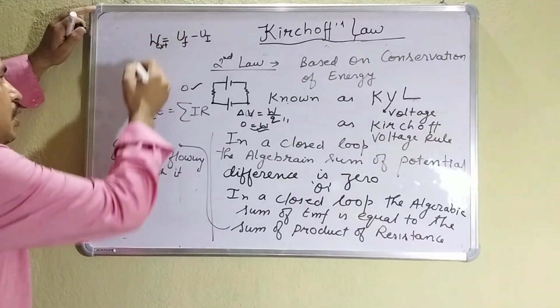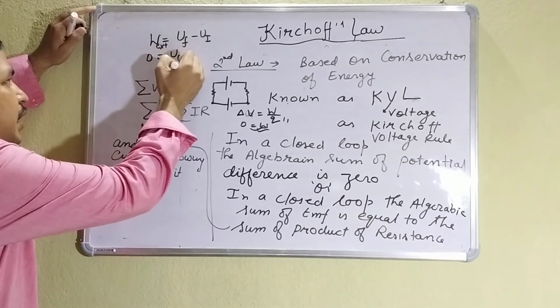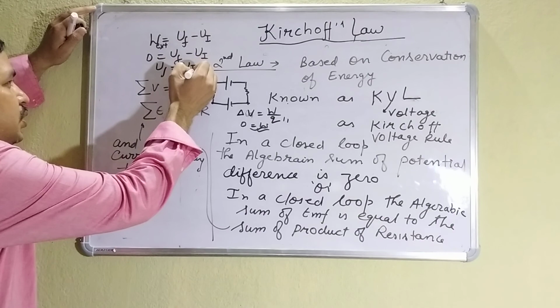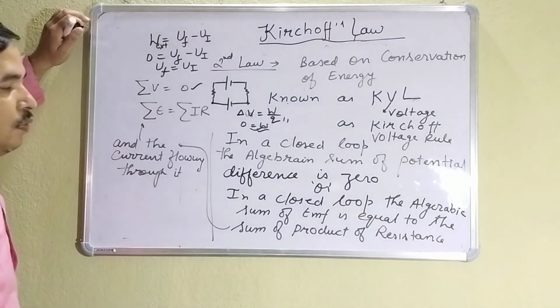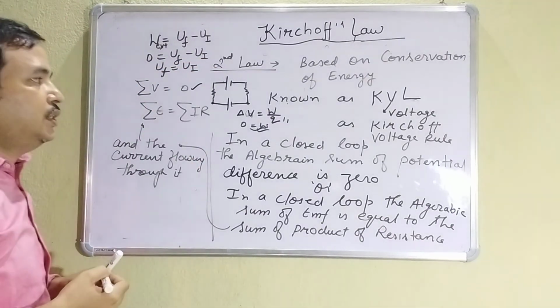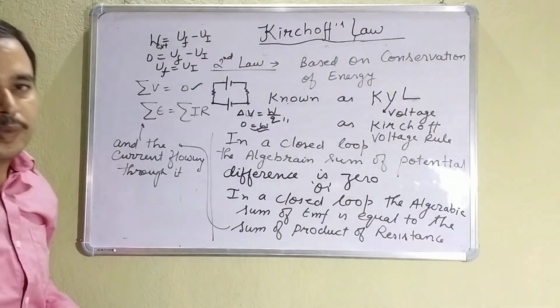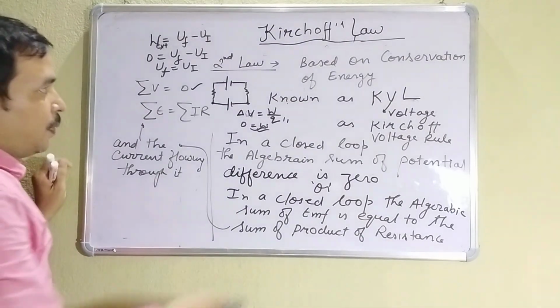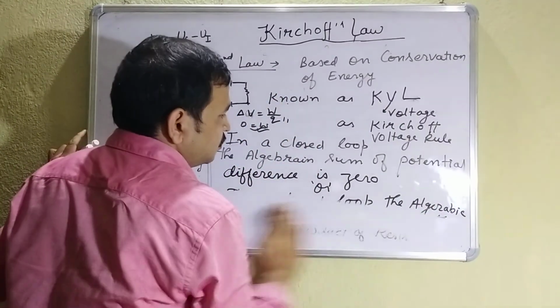So if this work done is 0, final potential energy is equal to initial potential energy. Means there is no change of potential energy, so energy is conserved. That is the meaning of this law. Okay, all the things we have discussed.